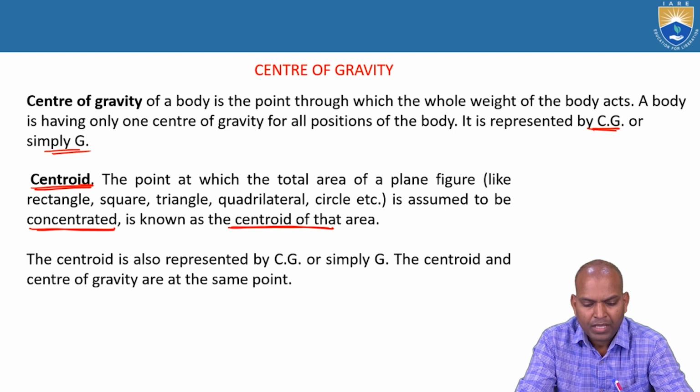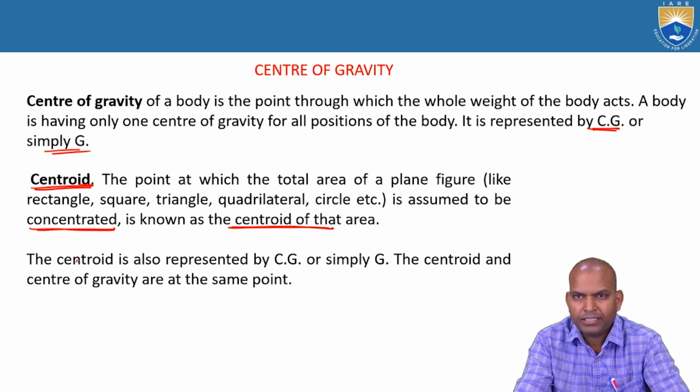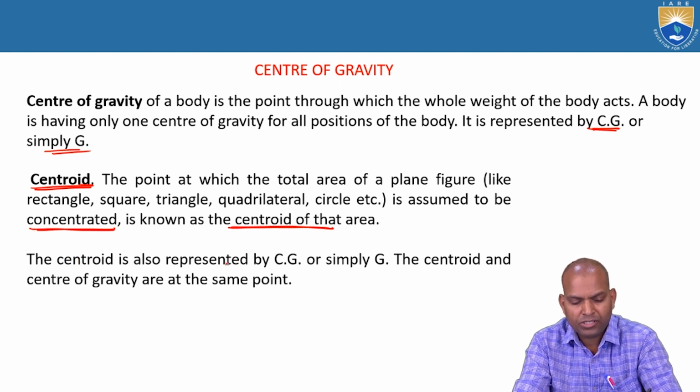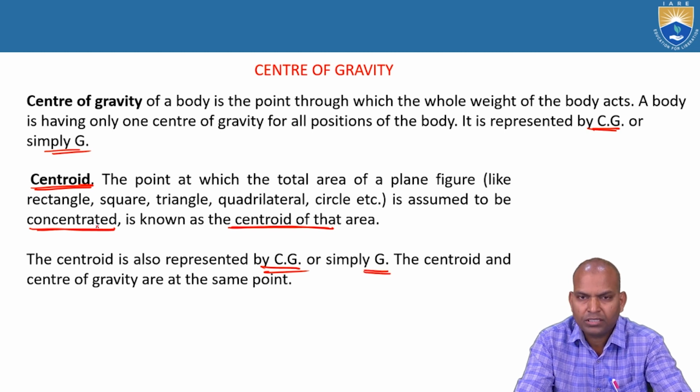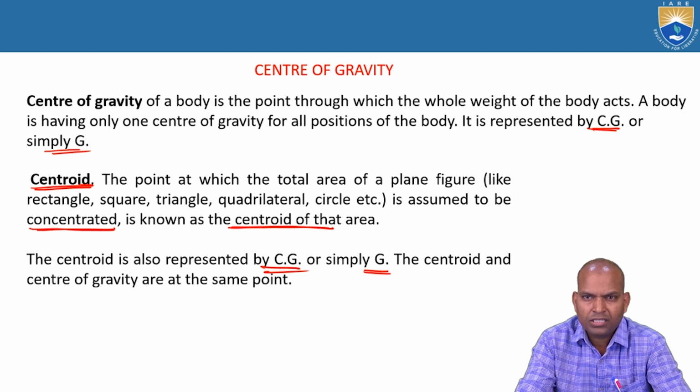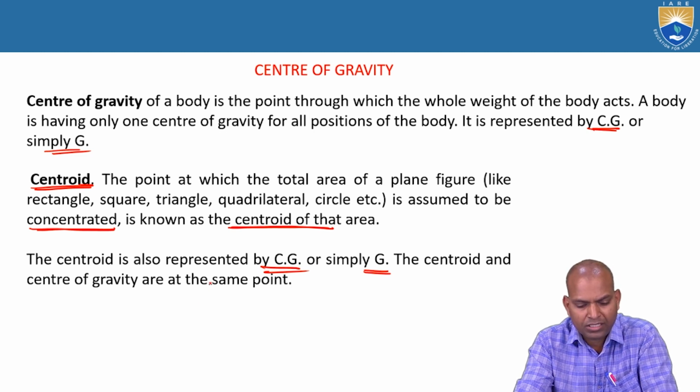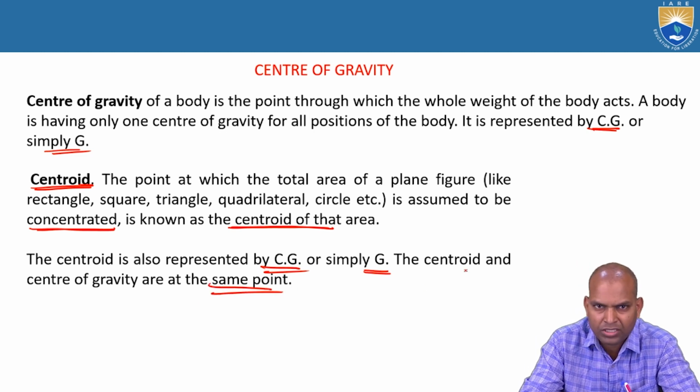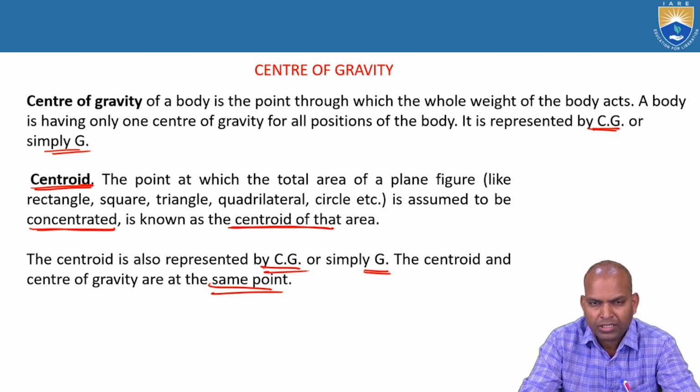The centroid is also represented by CG or simply by the letter G. So centroid and center of gravity are at the same point. That's why, if you calculate the center of gravity or centroid, the methodology of calculation remains the same.